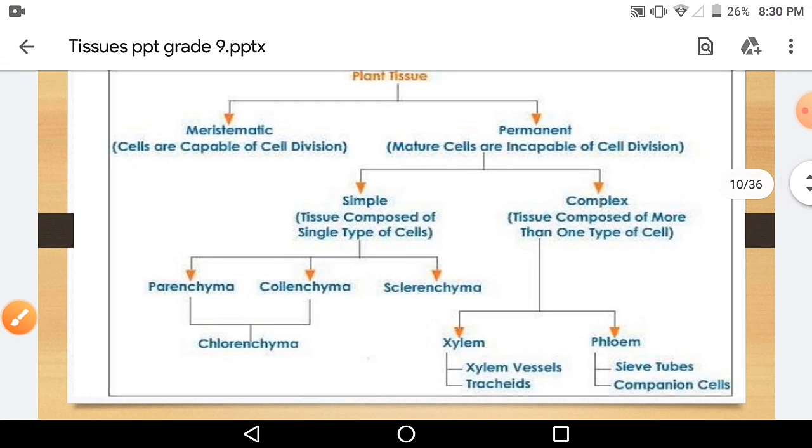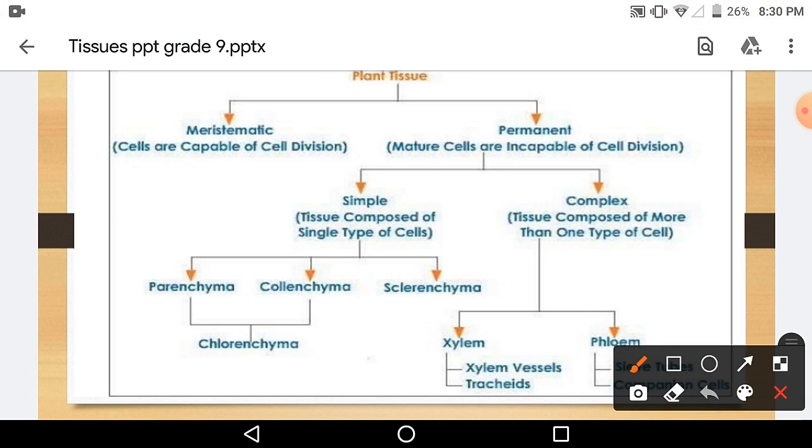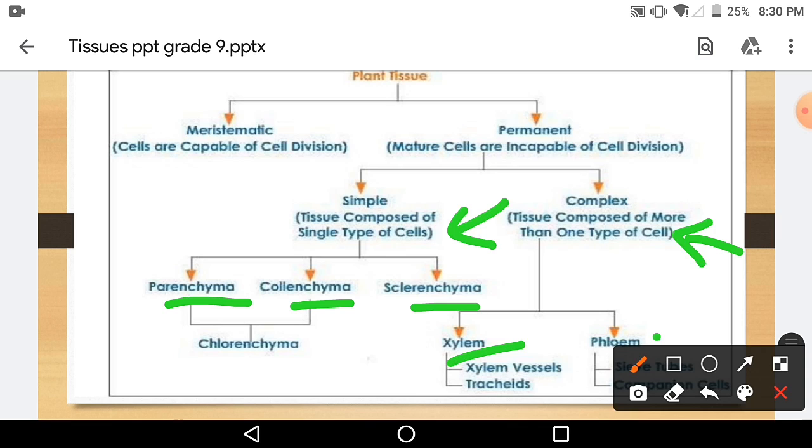Permanent tissue is further divided into simple and complex. Simple tissues are composed of a single type of cell. Complex tissues are composed of more than one type of cell, a group of cells but of more than one type. Again, simple tissue is further divided into parenchyma, collenchyma and sclerenchyma. And complex is further divided into xylem and phloem. So all have different functions.